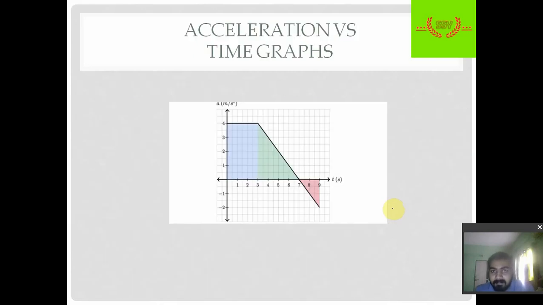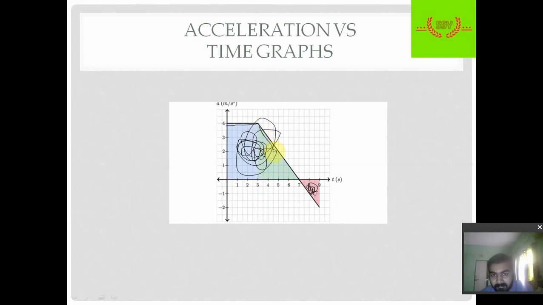Next is acceleration versus time graph. The area under the acceleration versus time graph gives velocity. So this colored region shows the velocity. From 4 meter per second square, a body starts moving up to 3 seconds.